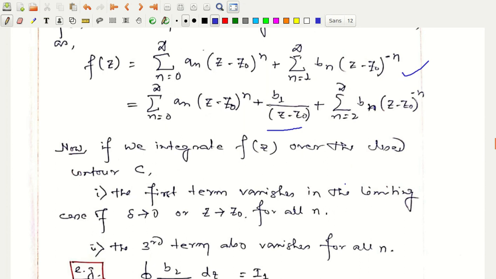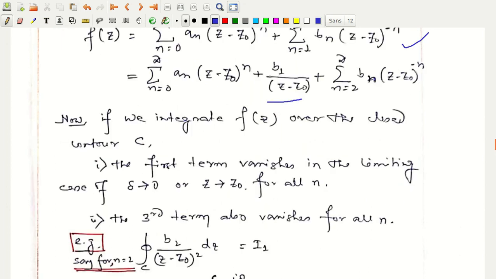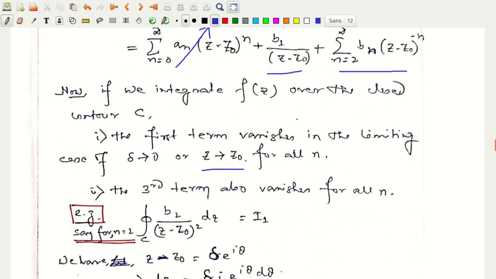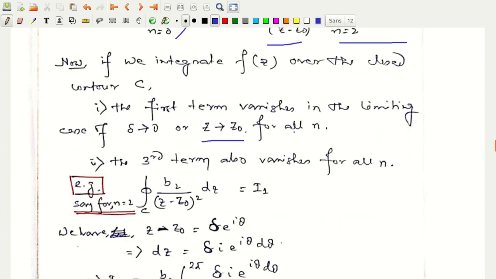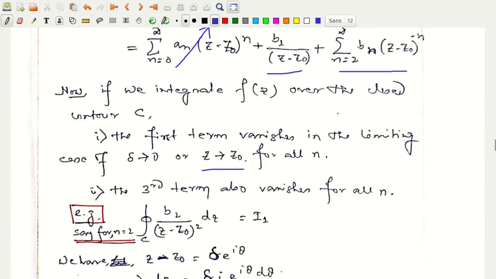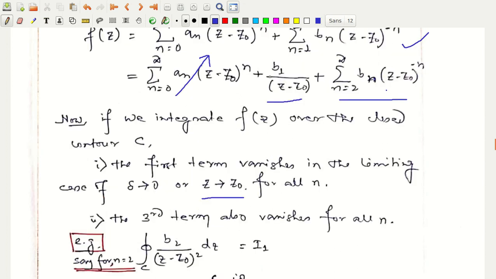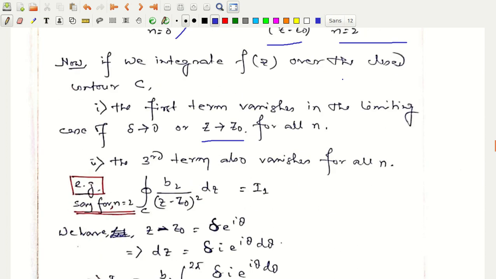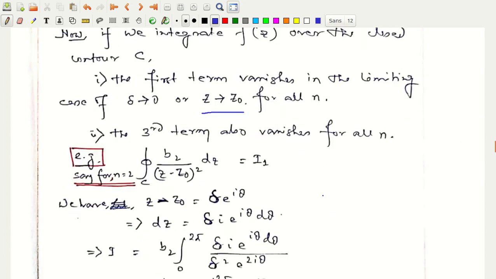Now what if we integrate f of z over the closed contour C? The first term directly vanishes in the limiting case of delta tending to 0 or z tending to z0 for all n. So this part goes away. What about the third part? That also vanishes for all n. Remember, the third part includes terms from n equal to 2 to infinity. This we have called the principal part, right? So I have shown here the example with n equal to 2 only. For the rest of the terms, a similar argument will be valid.